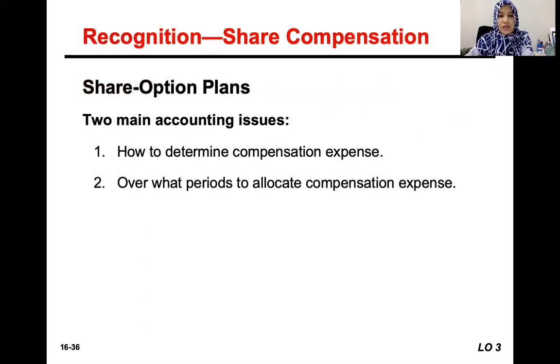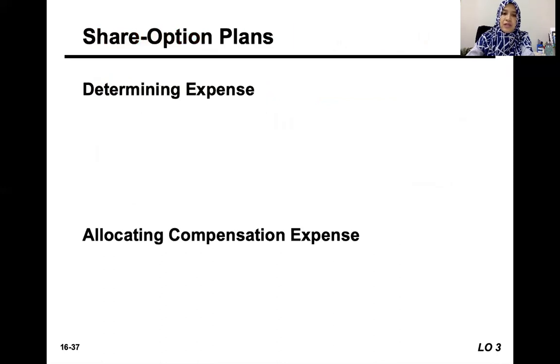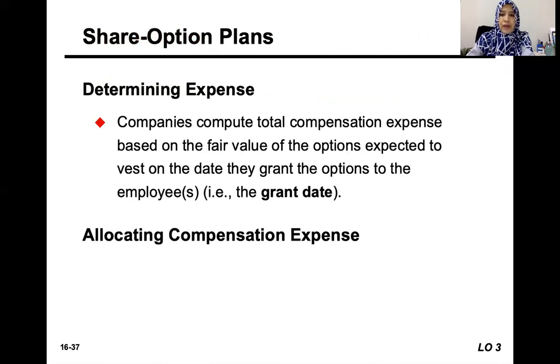So the main accounting issues regarding the compensation program are basically how do we calculate the compensation expense, or how do we decide the compensation expense, and over what periods do we allocate the compensation expense. So as we mentioned just now, the compensation expense is calculated based on the fair value of the options.